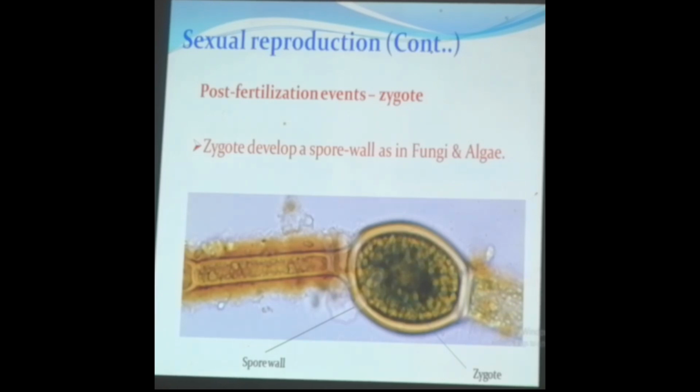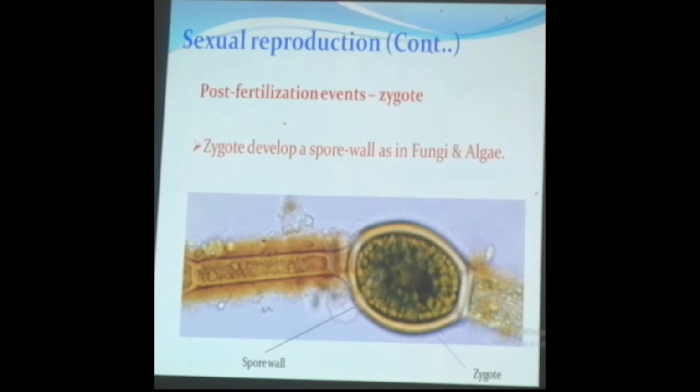So, here the development of this zygote depends on the type of life cycle the organism has and the environment it is exposed to. That means if the organism is exposed to a particular kind of environment, based on the environmental condition, the changes will occur.